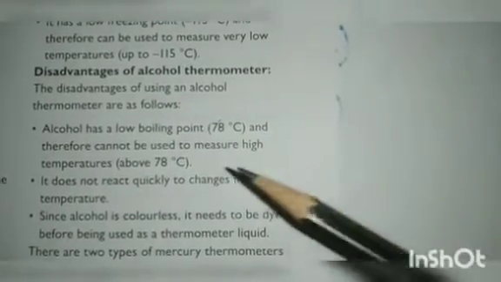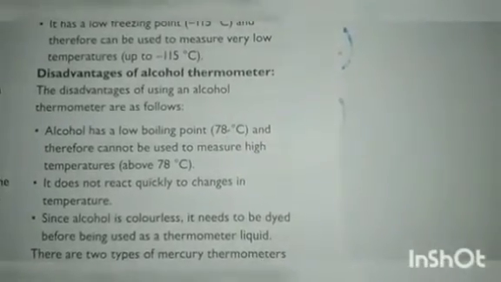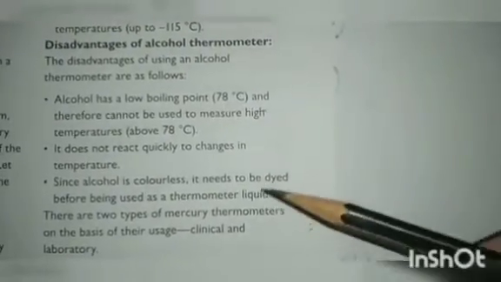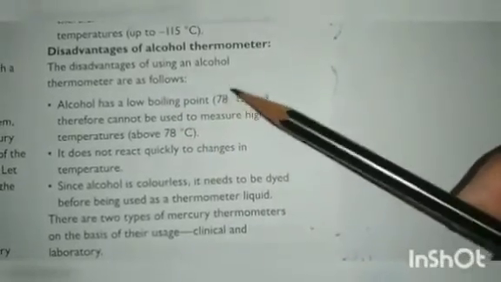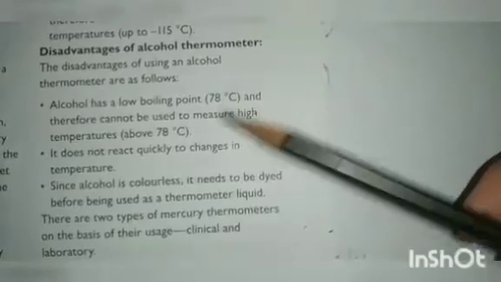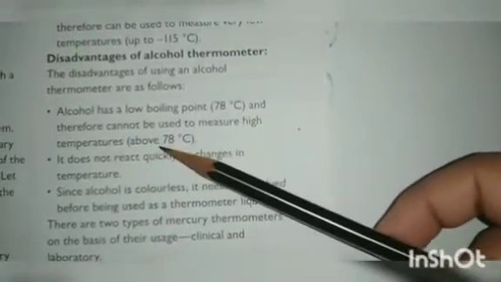That temperature is 78 degrees centigrade. So it clearly shows that alcohol has a low boiling point, and therefore cannot be used to measure high temperatures.